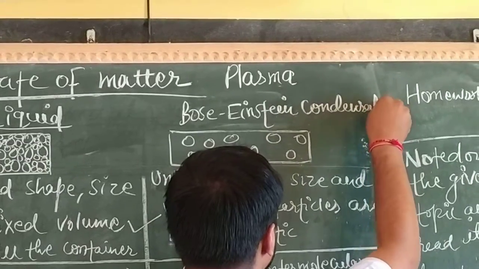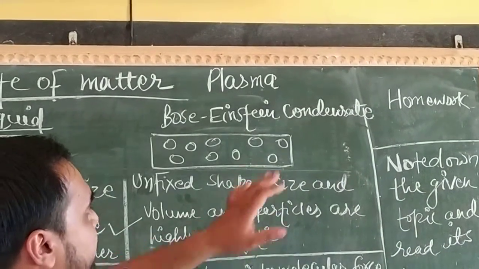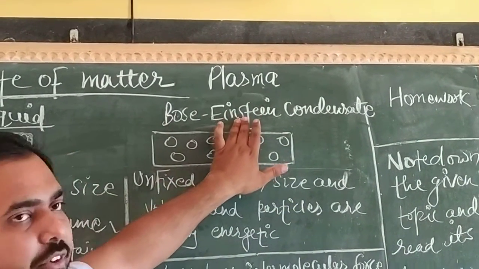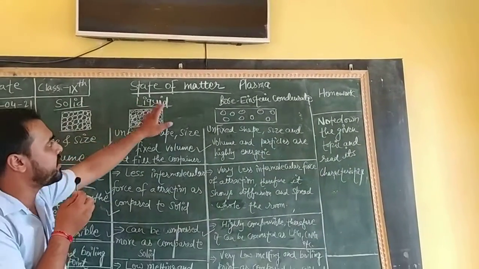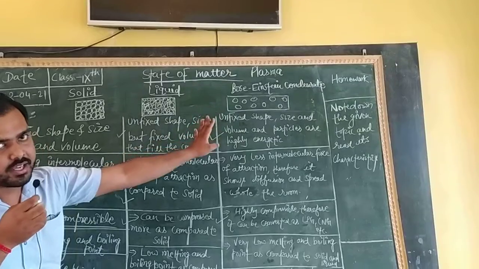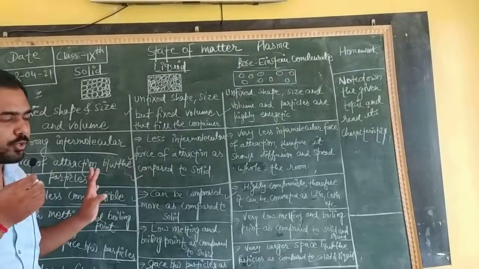So in the next class we will discuss the fourth state of matter and the fifth state of matter. These are the first state of matter, the second state of matter, and the third was gas. Clear?